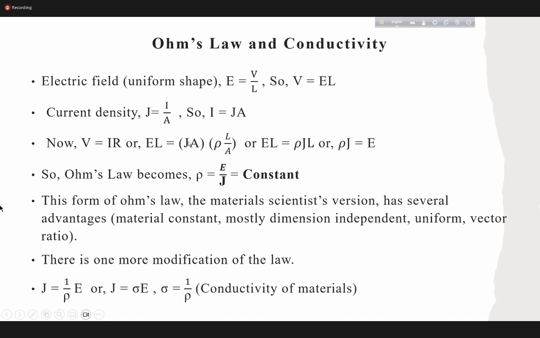So A is reduced here. So EL equal rho JL, right? We have rho here, J here, L here. A is reduced, rho JL. Now from both sides you have L, so we have E equal rho J. That means rho equal E by J.